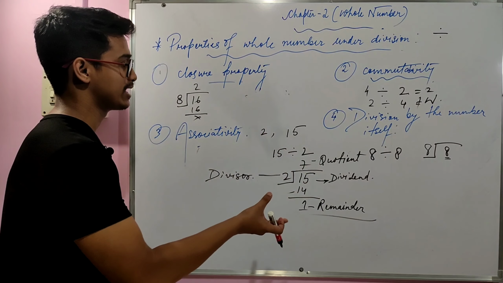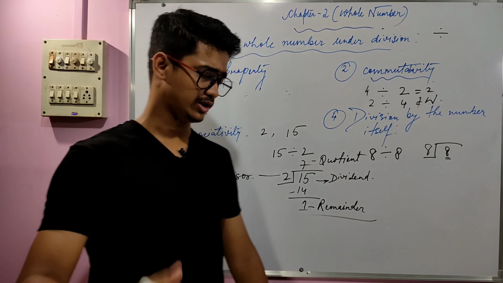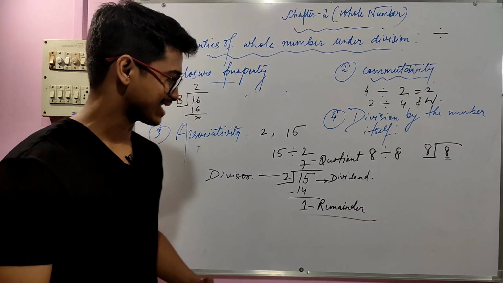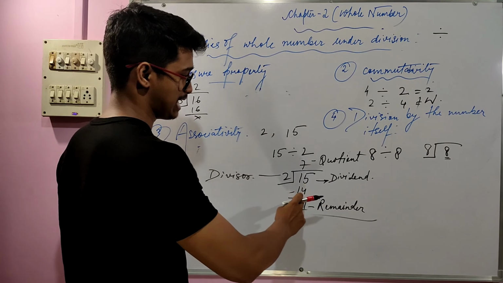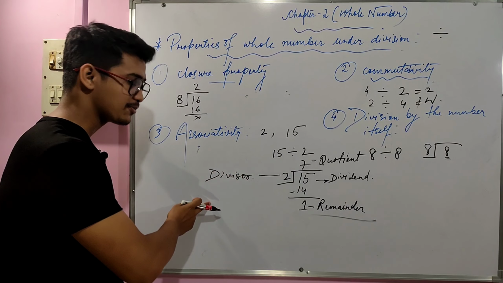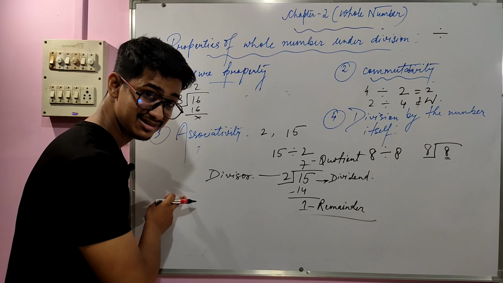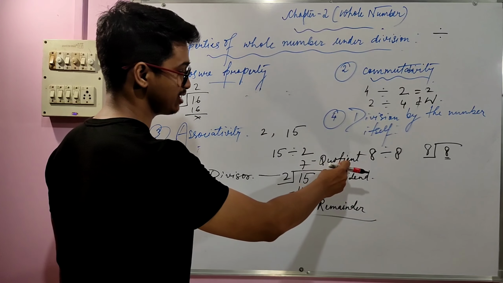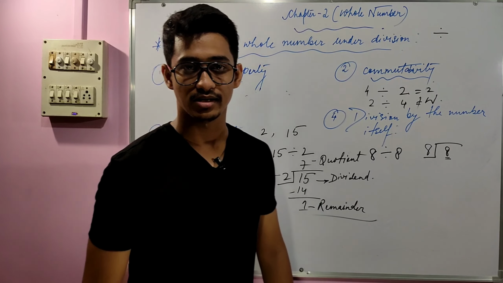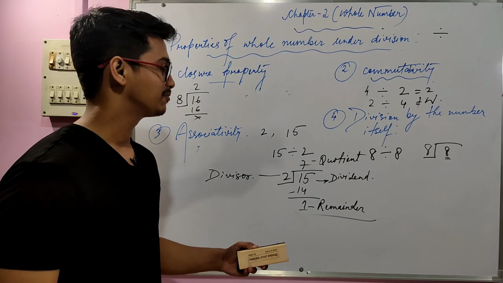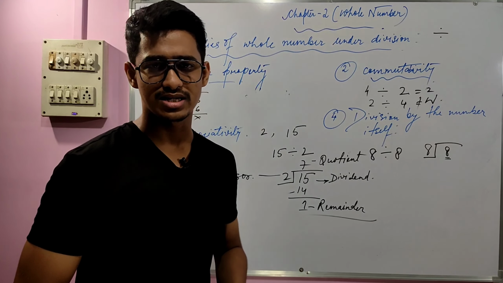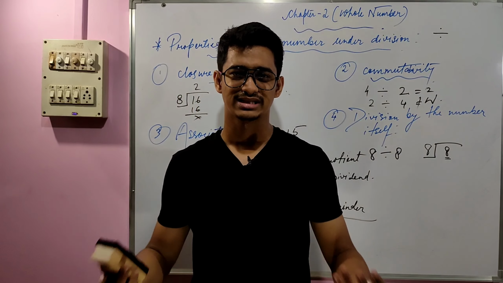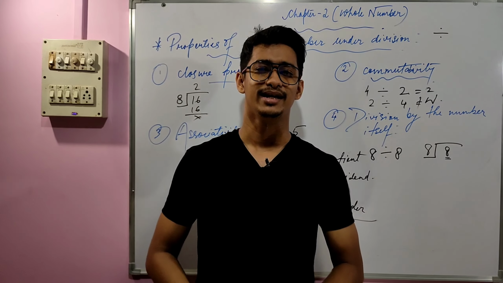I presented one example so that you can understand very easily. Let's summarize once again. The number which is being divided is called the dividend. The number which helps in the process of division is called the divisor. The answer which comes on the top is called the quotient, and the garbage part is called the remainder. I hope you got this concept in class 5 as well, but I just want to summarize because the questions are there in the exercise